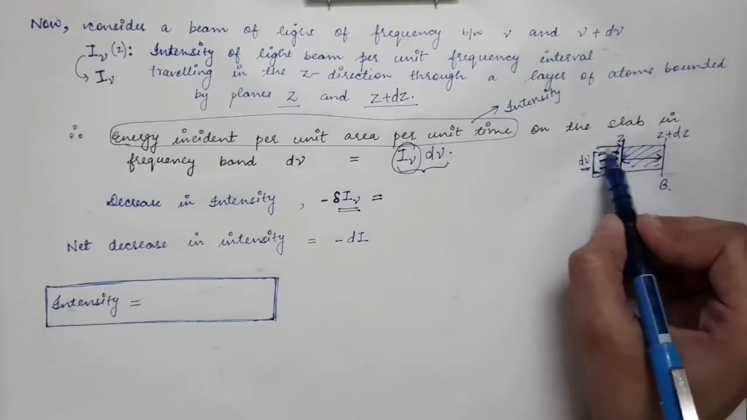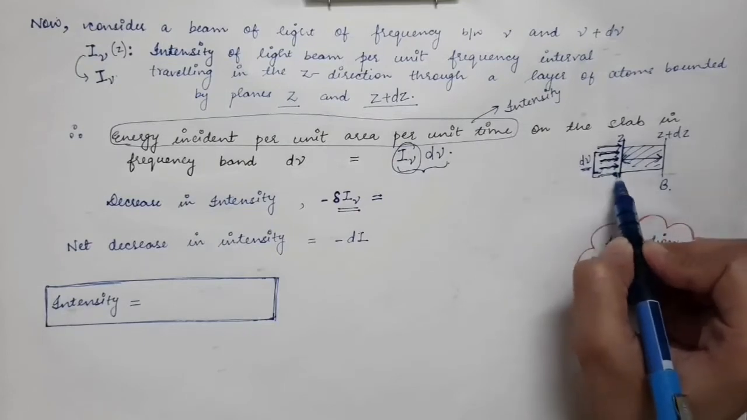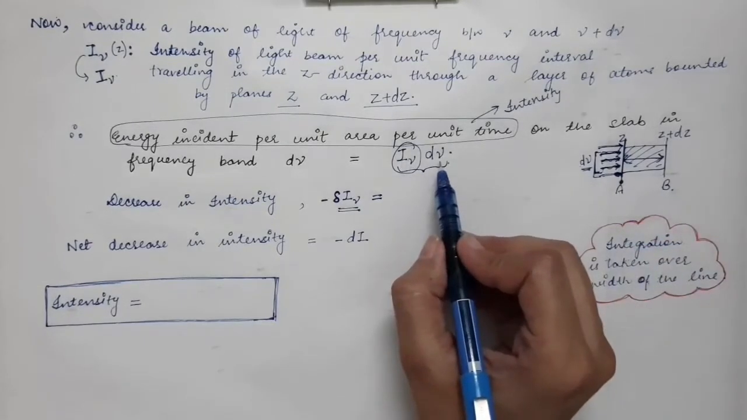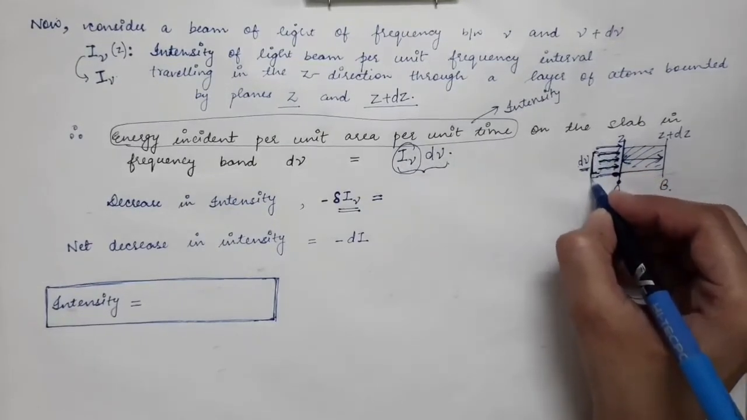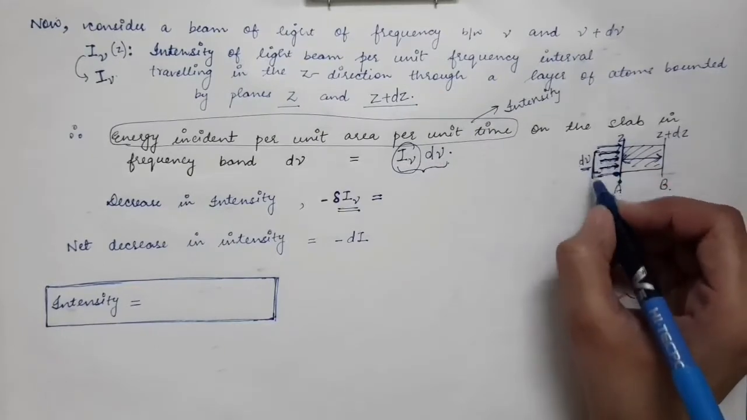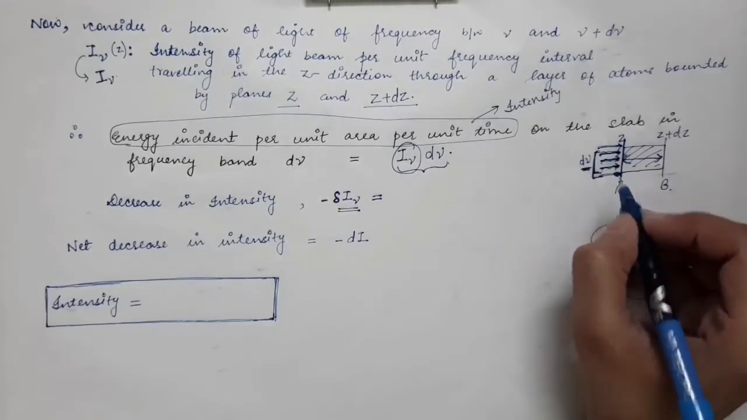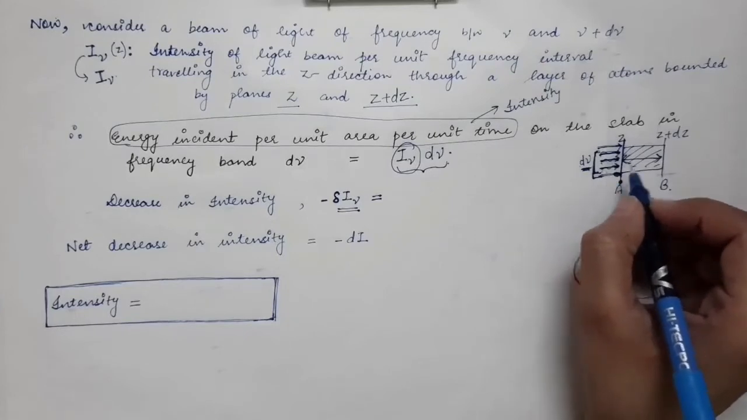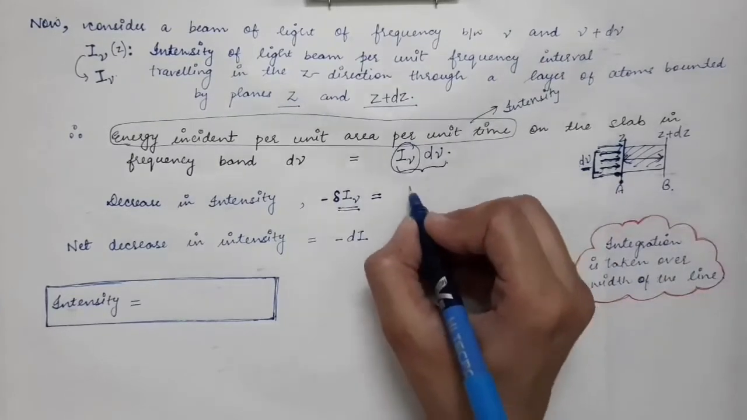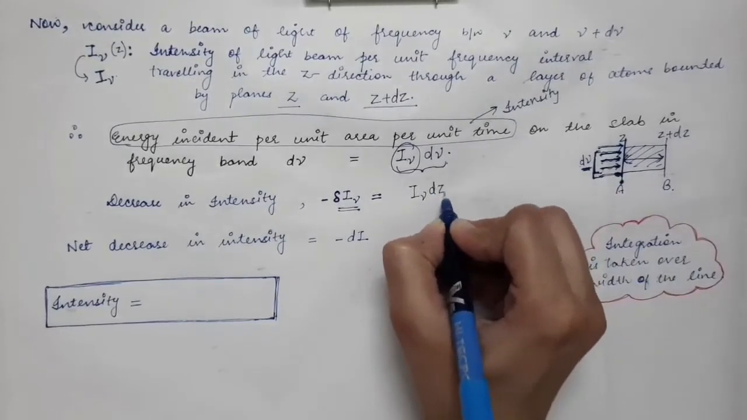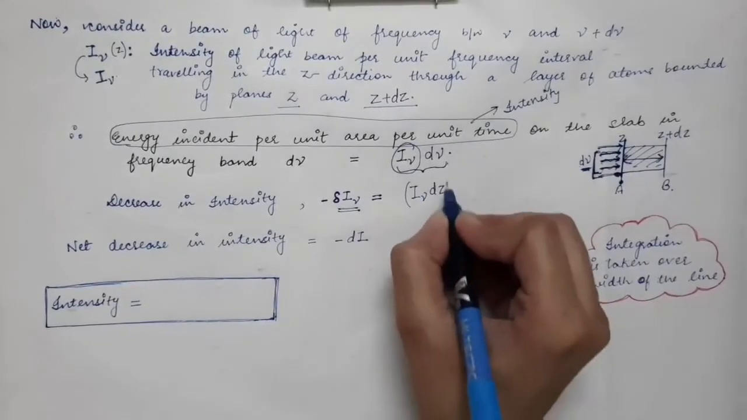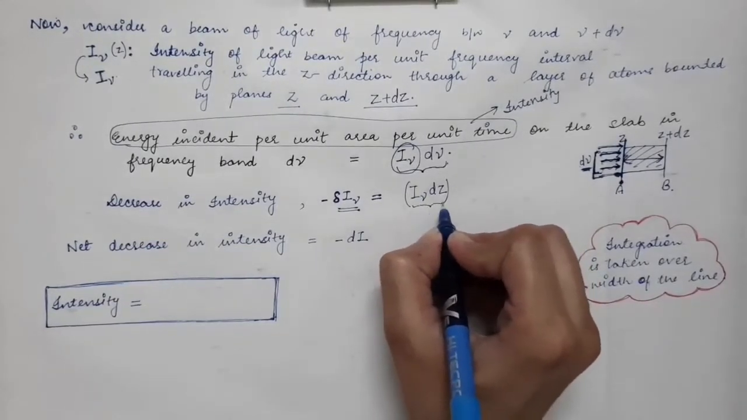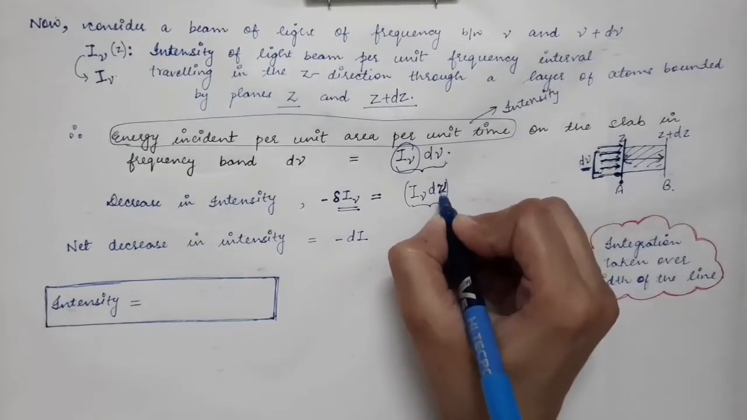Now the intensity of the light falling on this slab is nothing but I nu into d nu, because now we have photons with a range of frequencies and their frequency interval is d nu. So what will be the intensity falling on the slab? That will be I nu into d nu. So the decrease in intensity is directly proportional to this term.